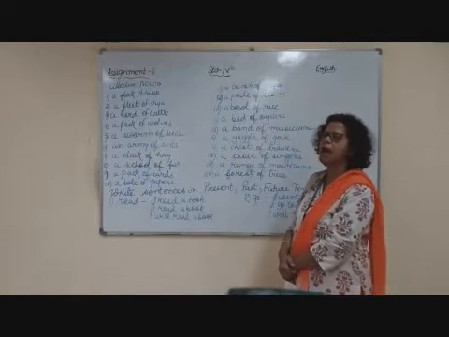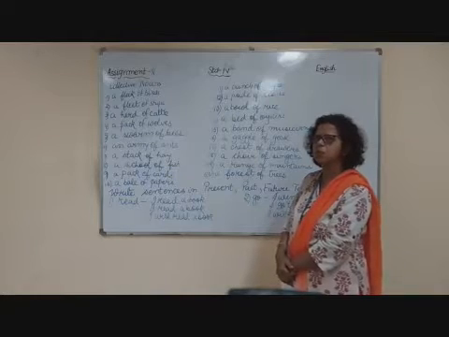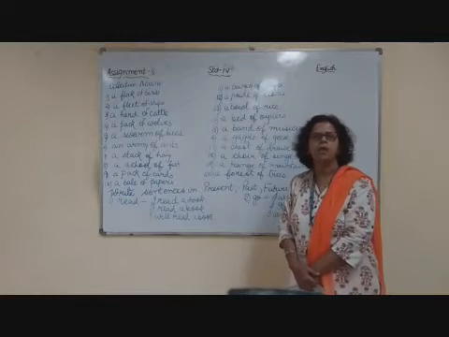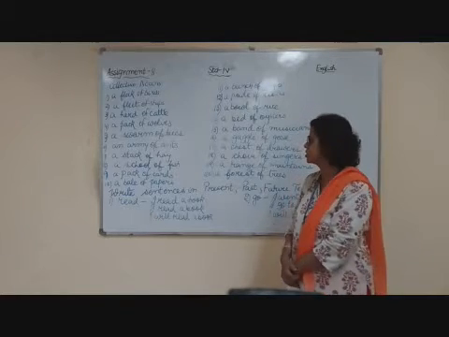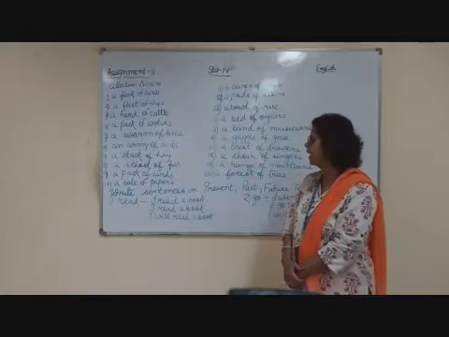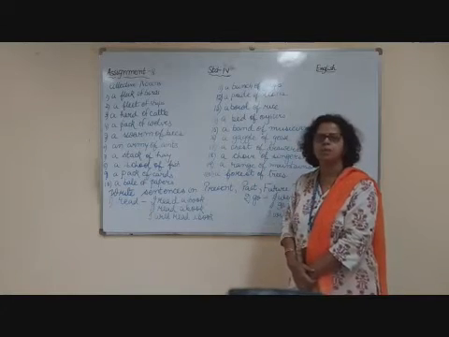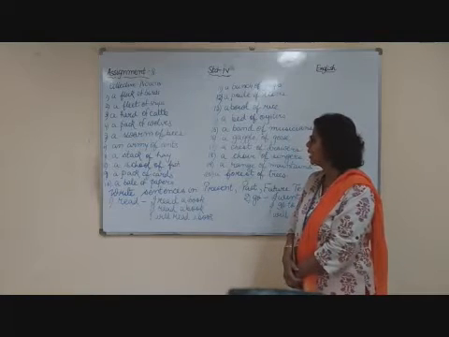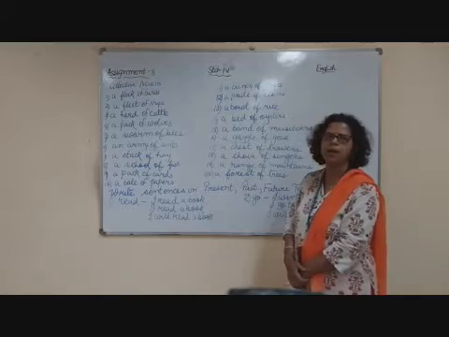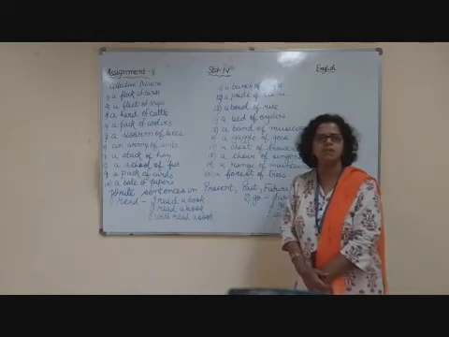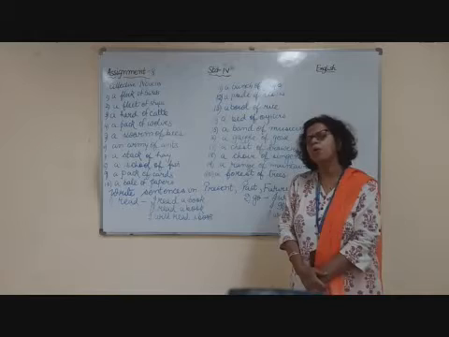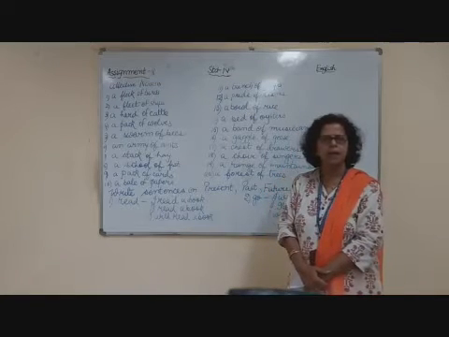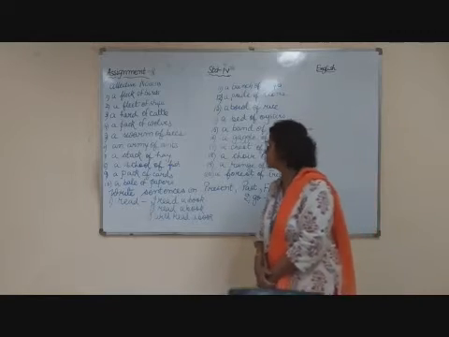Number 7, a stack of hay. Maybe this is a new word for you. Hay means the dry grass which is given to animals like cows and buffaloes to eat. The stack, you have seen the bundles of hay kept in the farmer's field. A school of fish. Number 9, a pack of cards. And number 10, a bale of papers. You must have seen in a stationery shop or in your school also that there are packs of papers, a packet of papers. They are called a bale of papers.